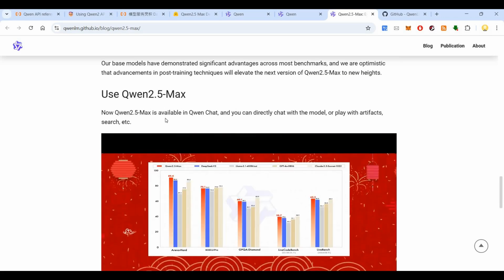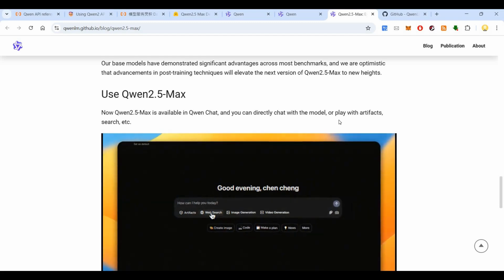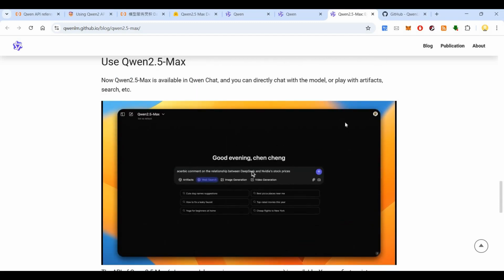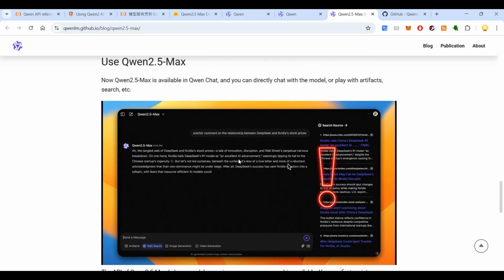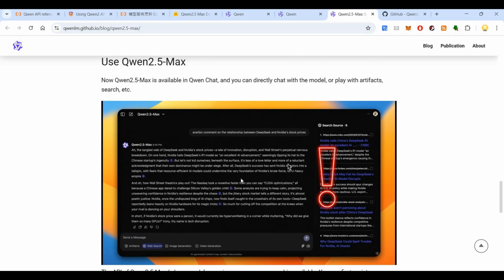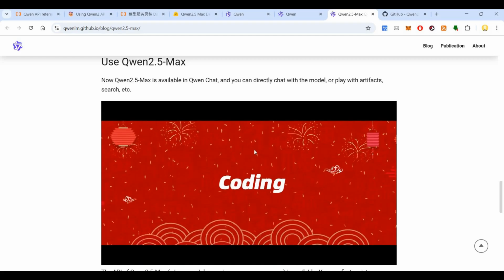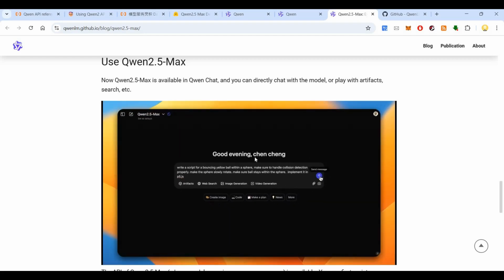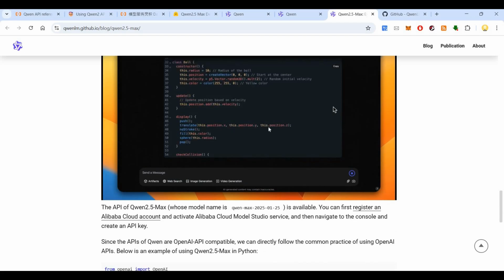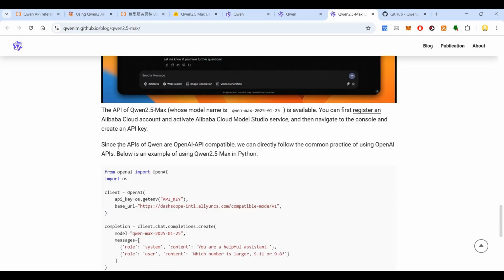Now Qwen Max is available in Qwen Chat, and you can directly chat with the model or play with artifacts, search, etc. Earlier we used to pay for Midjourney and other tools. Now it can do all those things from here itself for free. And it is much faster than even ChatGPT, as you can see from the speed at which it is generating.